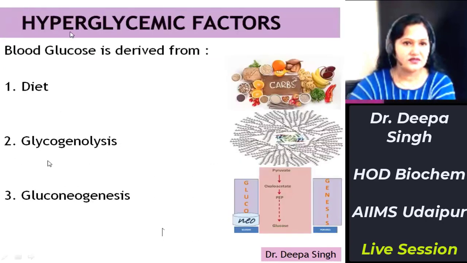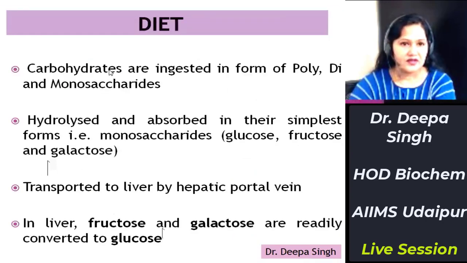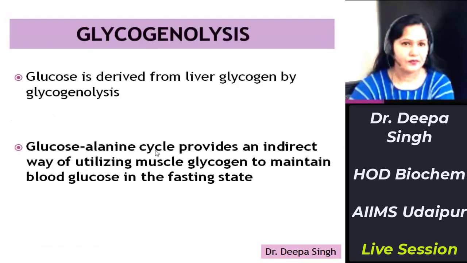Blood glucose concentration is derived from diet, glycogenolysis, and gluconeogenesis. These three are the hyperglycemic factors which add glucose to blood. Carbohydrates ingested in the form of polysaccharides are absorbed in their simplest form, that is monosaccharides: glucose, fructose, and galactose. They are taken up from the small intestine to the liver by the hepatic portal vein, and in the liver, fructose and galactose also get converted to glucose.